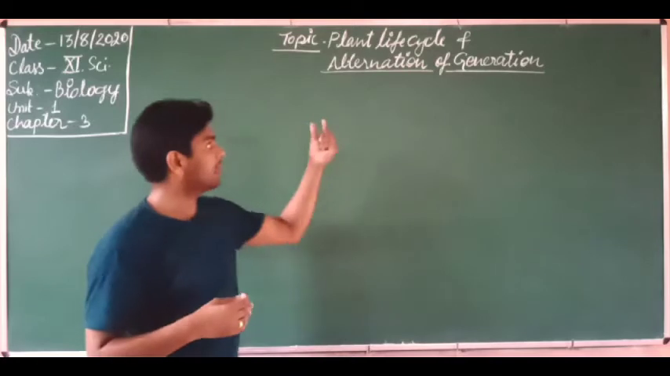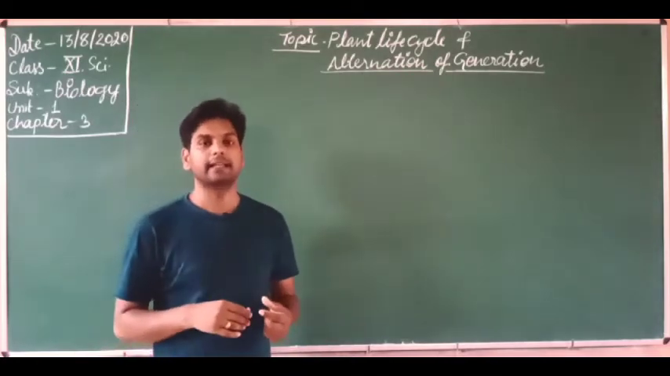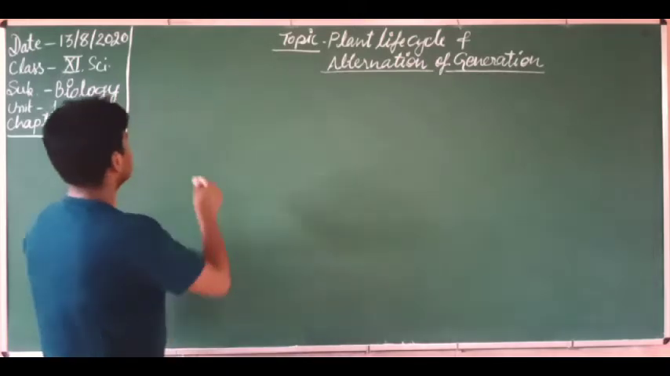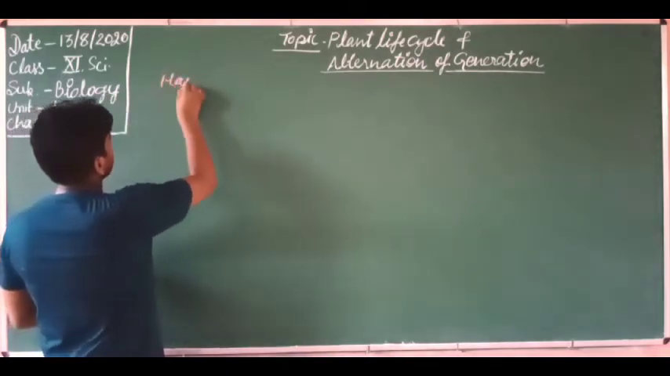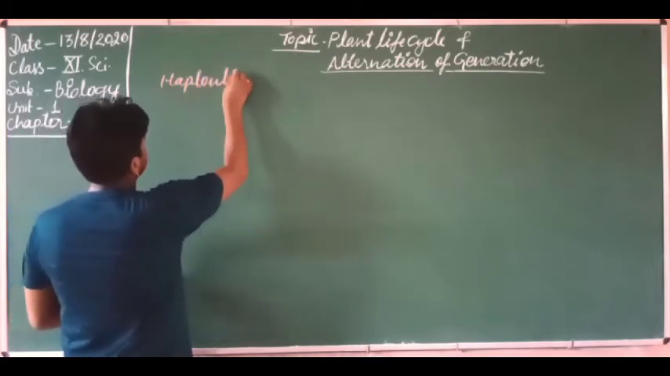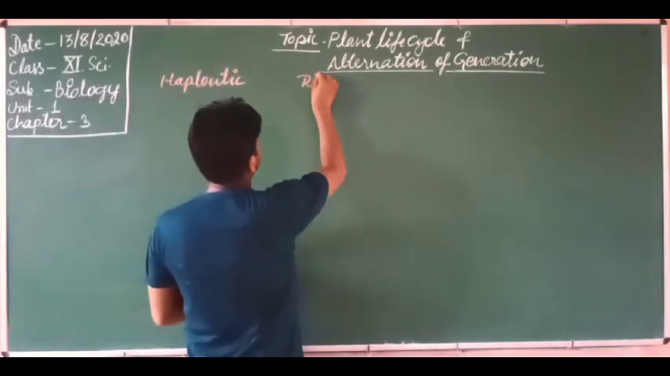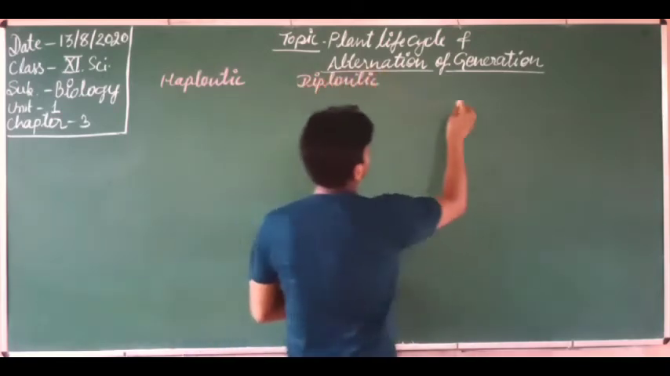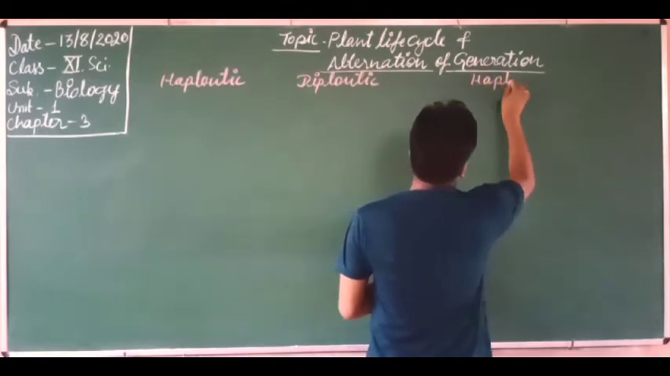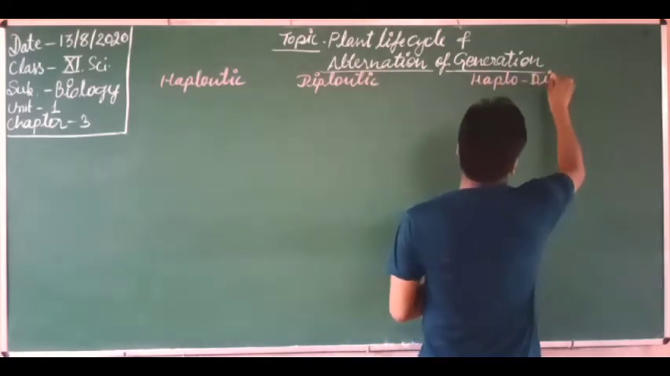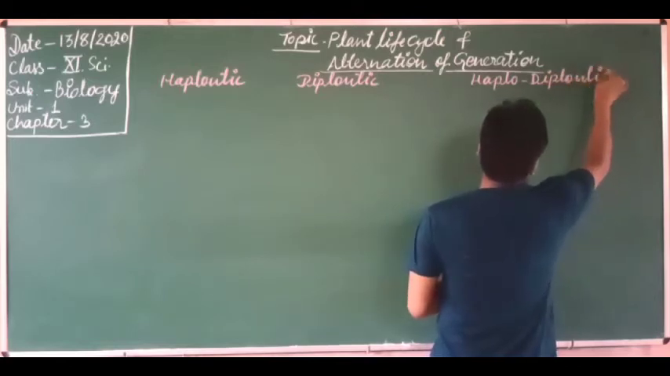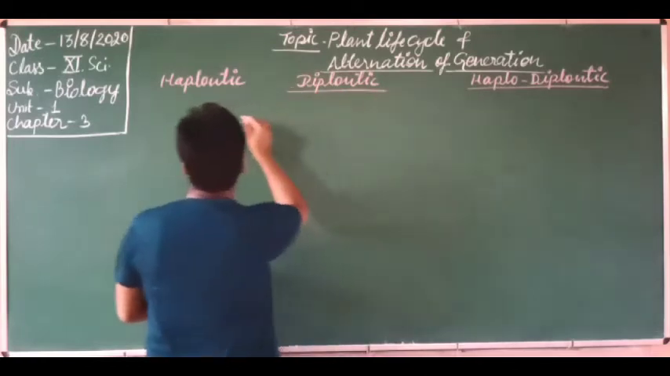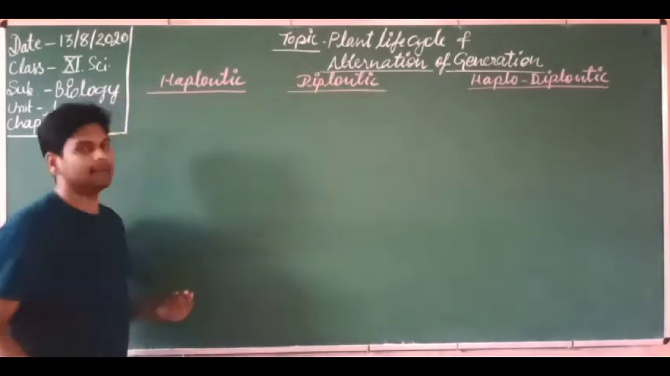Okay, so in plants we are going to discuss, there are 3 types of life cycle: haplontic, diplontic and haplodiplontic. Okay, so what is haplontic? Next one, diplontic, and last one haplodiplontic. Got it? So dear students, these are the 3 life cycles found in plants: haplontic, diplontic and haplodiplontic.